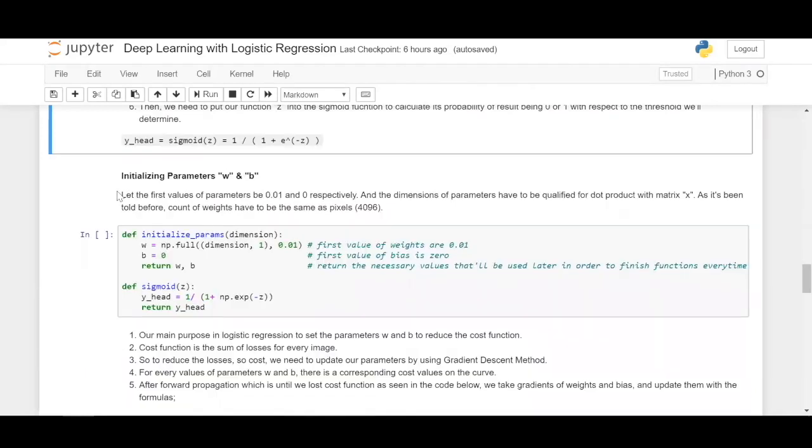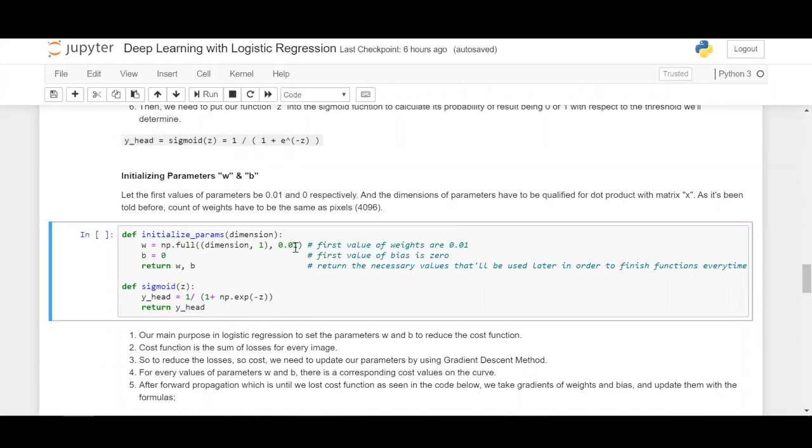So next thing is, let us initialize the parameters w and b. Basically, w and b, let us set them to be 0.01 and 0 respectively. Let us first define the function which initializes the parameters. It takes the w and returns it as 0.01 and b as 0. But these will be adjusted over and over again in each and every training iteration.